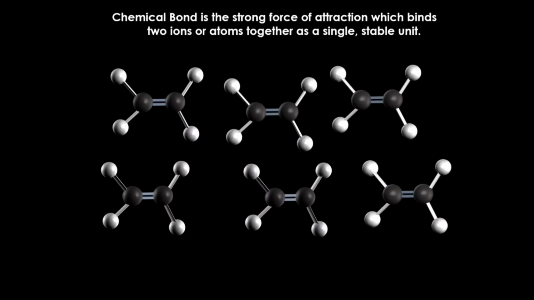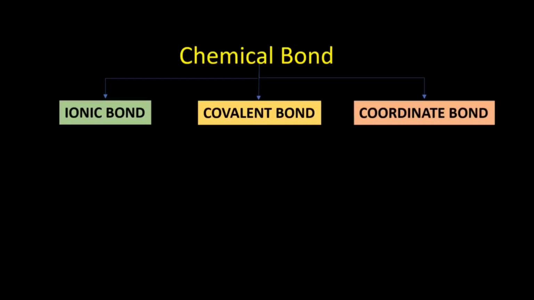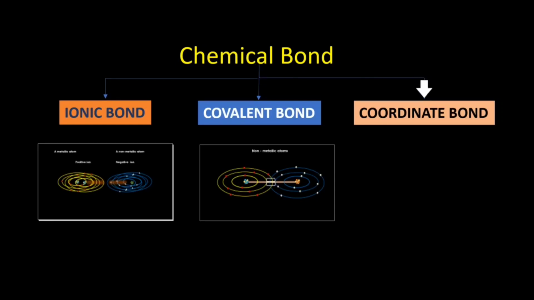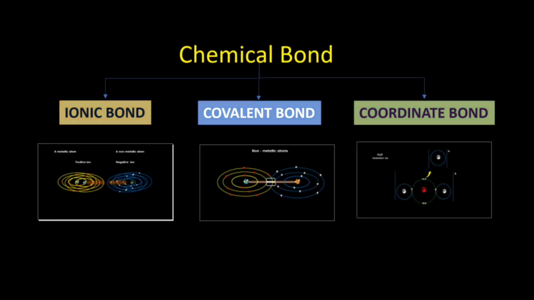The chemical bond is the strong force of attraction which binds two ions or two atoms as a single stable unit. The chemical bond is of three types: the ionic bond, the covalent bond, and the coordinate bond. But before discussing each of the bond types, let's have a look at the periodic table.